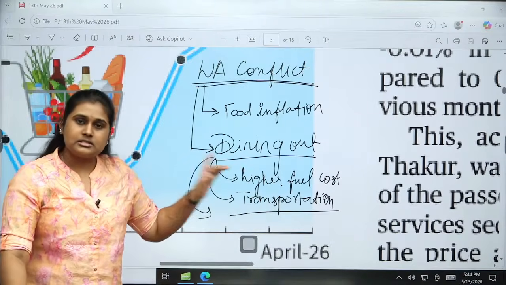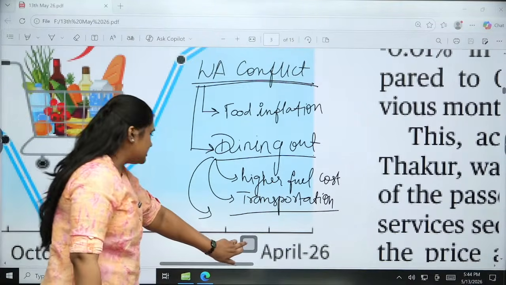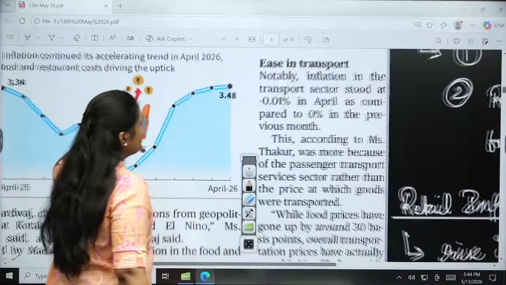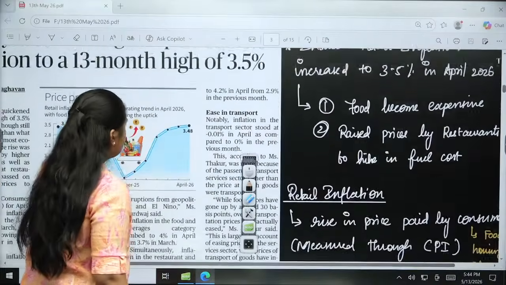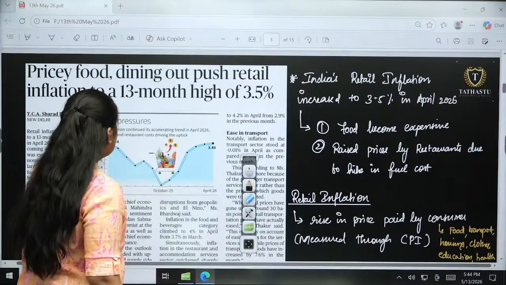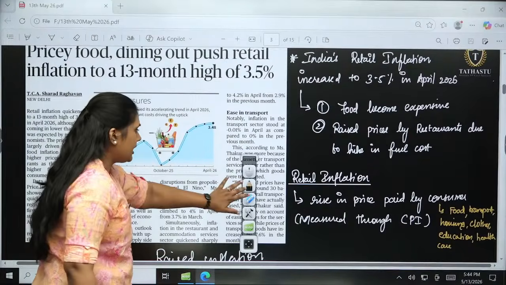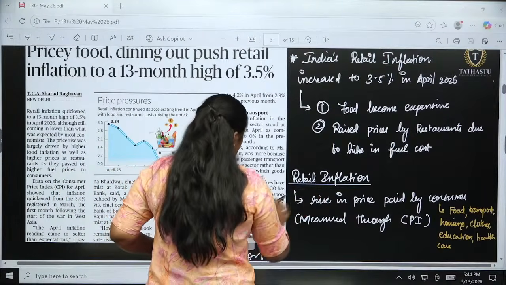Clear till now? Is there any doubt? Shall we move further? Chaliye. Along with all these things, the supply disruption has also added pressure to our inflation.